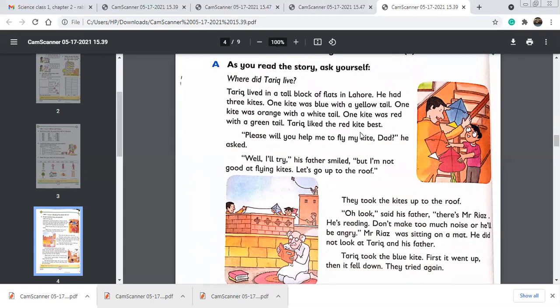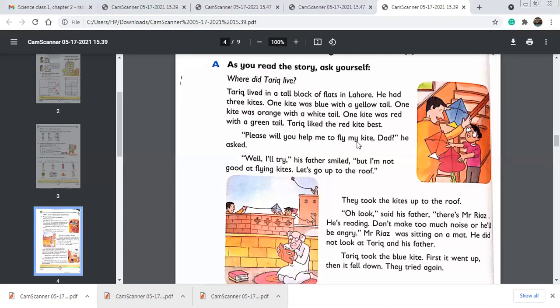Tariq liked the red kite best. What is the word liked? It's a verb. It shows Tariq's feelings, that he liked the red kite best. So it means like is a verb.